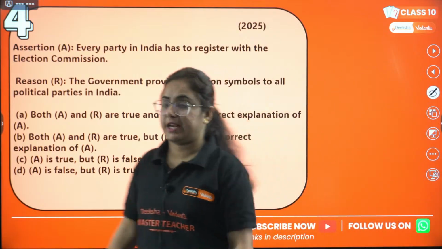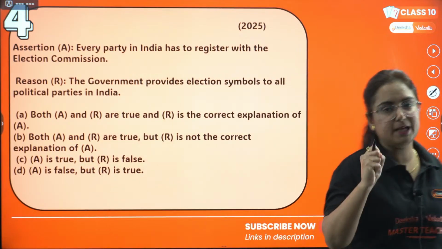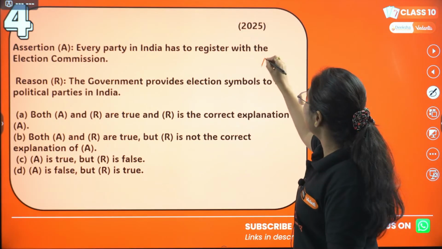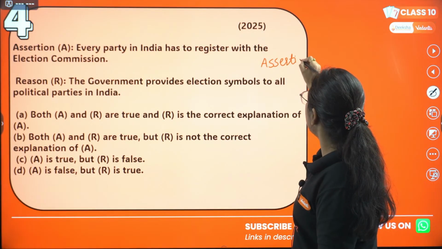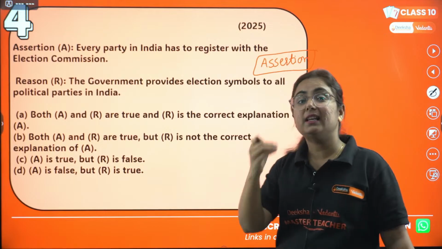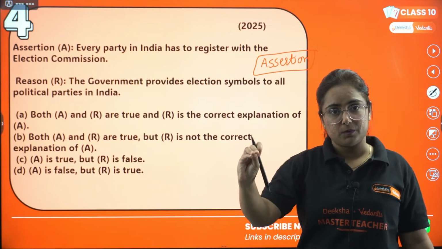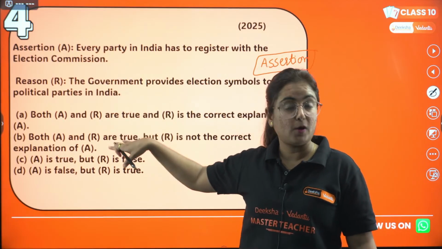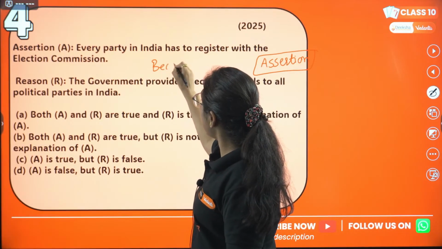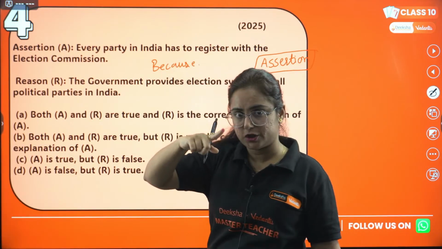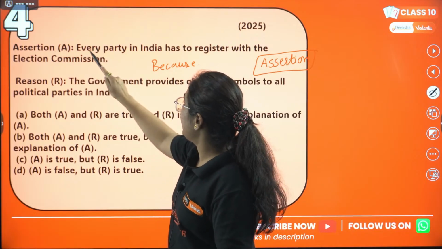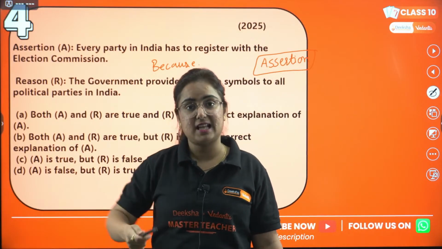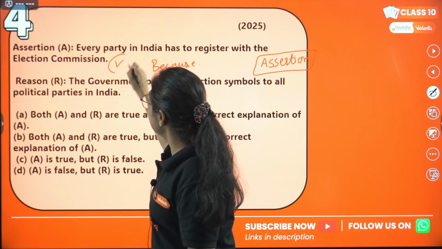Whenever this assertion reason type of question comes, you need to understand, my dear students, that assertion basically means they are assertive towards this point. They are thinking that this point is correct. So first we need to read both points separately and find out whether each is correct or not. Got it? So first we will read the first point. Every party in India has to register with the Election Commission of India. Yes, that is very correct. Every party needs to register.